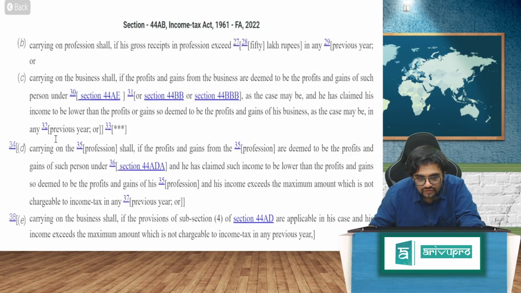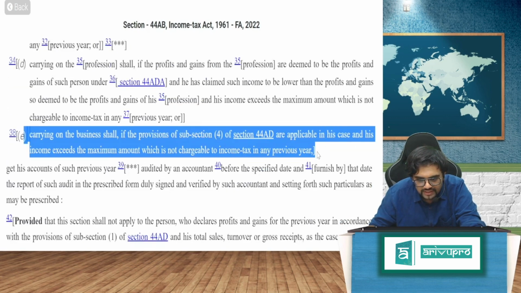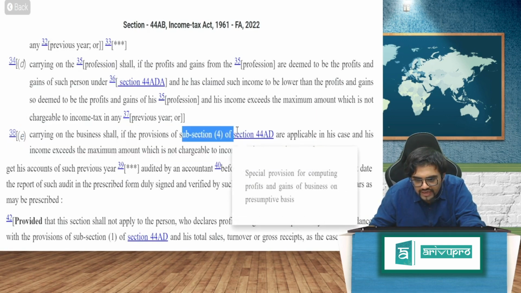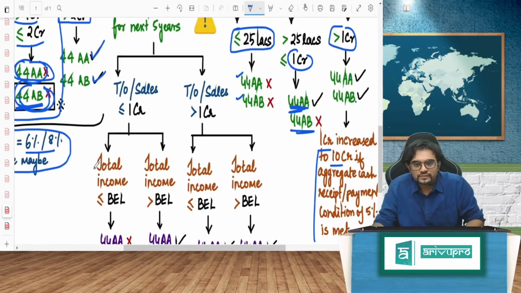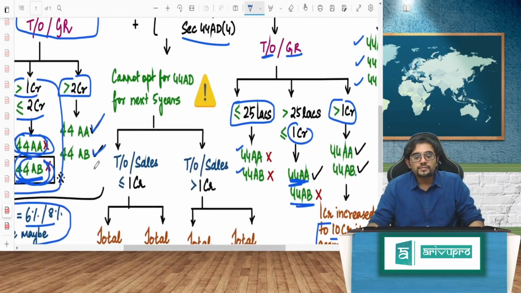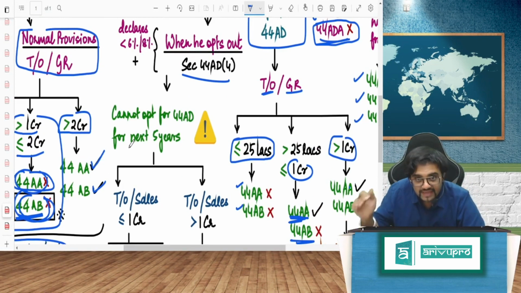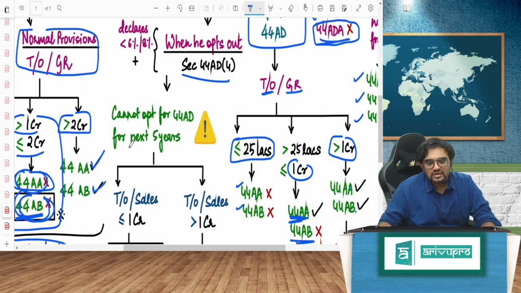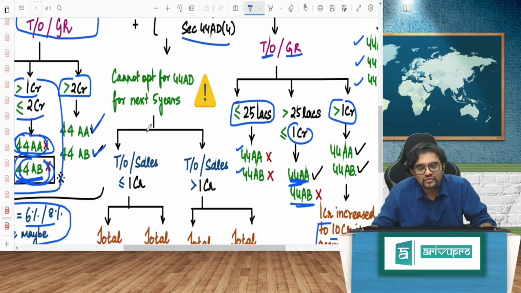And if you see in 44AB, this clause has been added where provisions of 44AD(4) will apply. That is what I am doing here. If he opts out for 1 year, my dear friends, he cannot opt in again. Which section? 44AD for the next 5 years. Once he opted out, next 5 years, not possible.